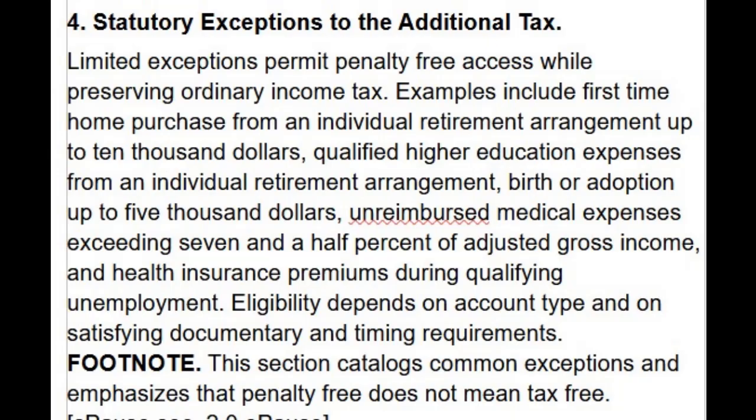Eligibility depends on account type and on satisfying documentary and timing requirements. Footnote. This section catalogs common exceptions and emphasizes that penalty-free does not mean tax-free.